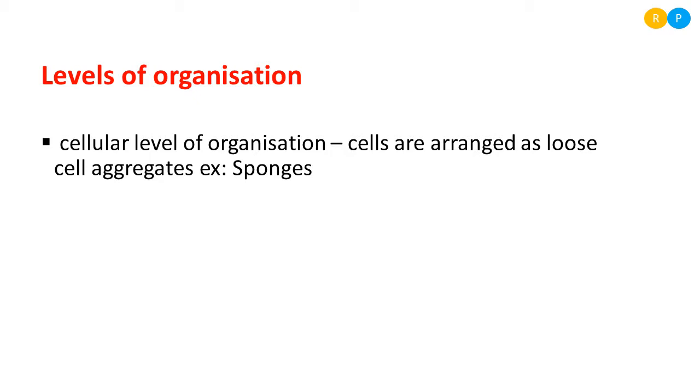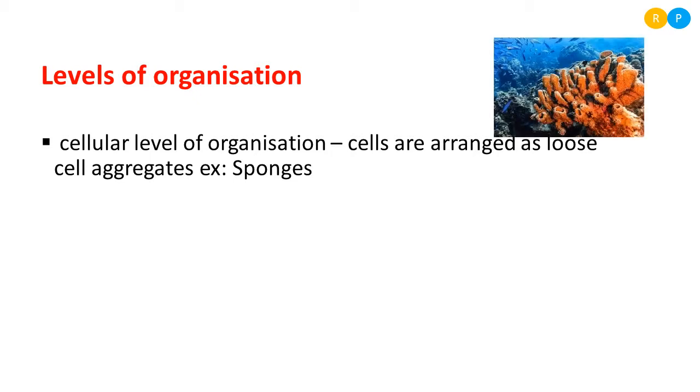There is no tissue, no formation of organ, no formation of organ system. So whatever function is needed in the organism is completely performed by different kinds of cells. Clear, right? When animals are made out of only cells, that kind of organization is called the cellular level of organization. This can be seen in some of the primitive animals. Not all animals show the cellular level, only some primitive animals show this level of organization. The best example is sponges. You can see in the diagram, sponges are aquatic in their habitat. These animals are made out of only cells.